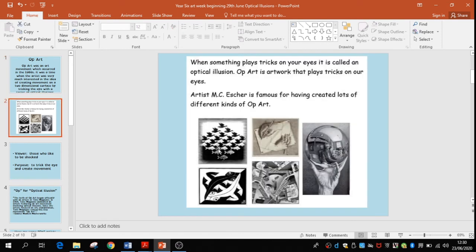Here is an example of some optical illusions. I'm sure you've seen lots of those going around on the computer when you've been looking at them. So, what you need to do is go through the PowerPoint and then create your own op art at the end of the week.